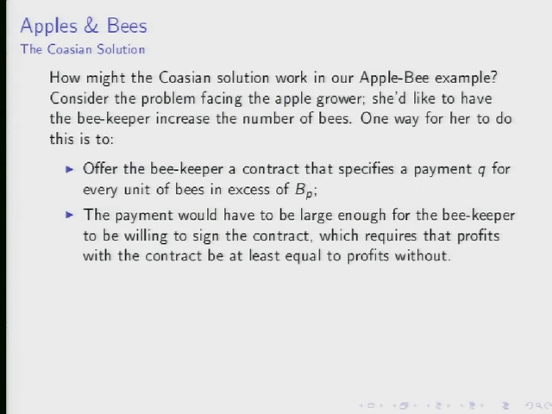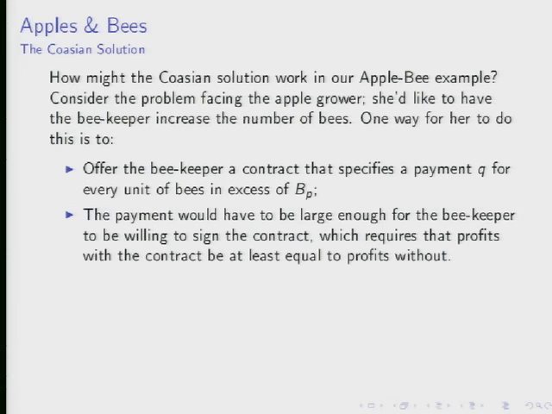A third possible solution is a Coasean solution, so that's what we're going to talk about next. So here's how it would work. The idea is the apple orchard proposing this. The apple grower has this orchard next door. The apple grower knows that production will be higher if there are more bees, and so he simply walks next door and says, hey, if you'll add more hives to your operation, I'll help pay for it. And so the proposed contract is to say, well, look, for each additional unit of bees you keep in excess of BP, I'll subsidize the cost for you.